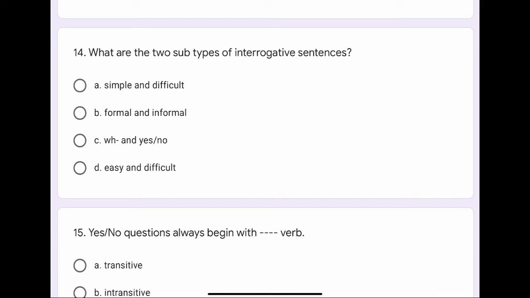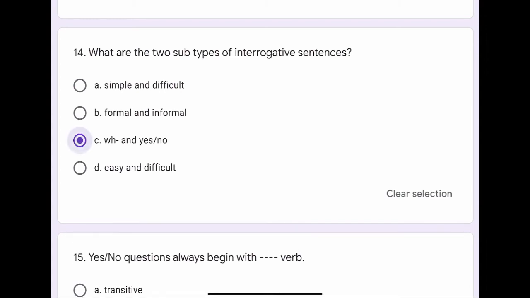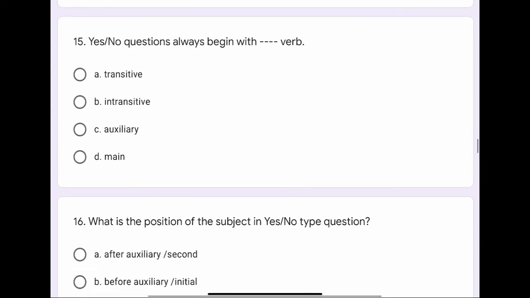Question number 14. What are the two subtypes of interrogative sentences? The options are A. Simple and difficult, B. Formal and informal, C. WH and yes no, or D. Easy and difficult. The correct option is C. WH and yes no.